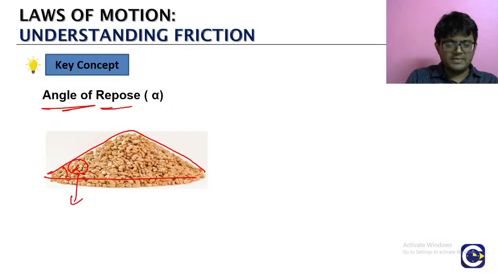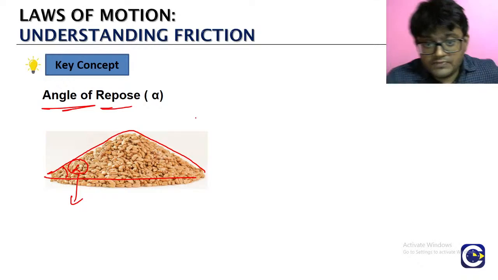Practically, how do we think about the angle of repose? Think about a bag of rice or wheat or whatever it is. Just reverse it and put it down. What you will see is a pile, and the pile will have an angle. That angle will be the angle of repose. Let us see the concept.